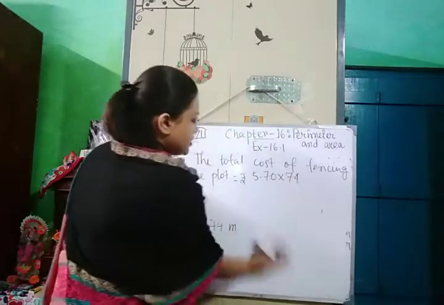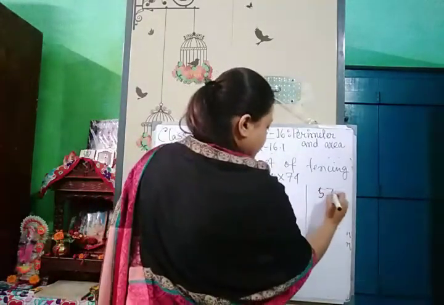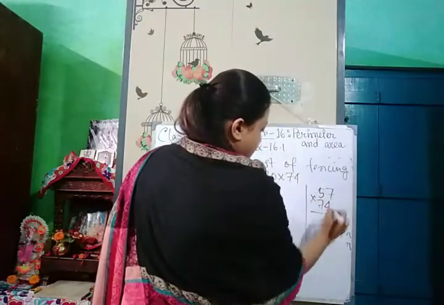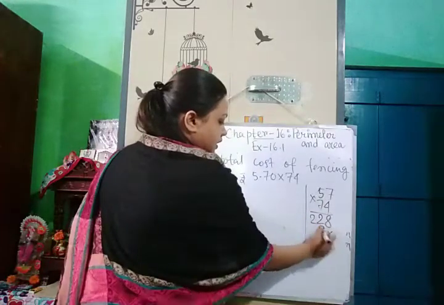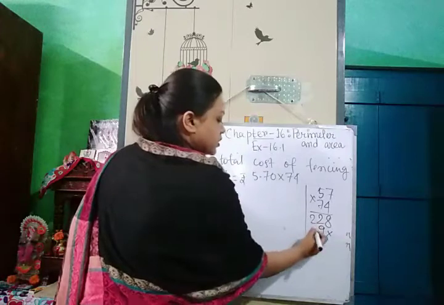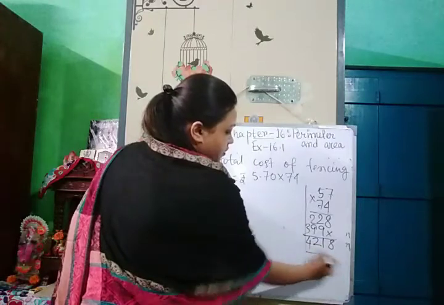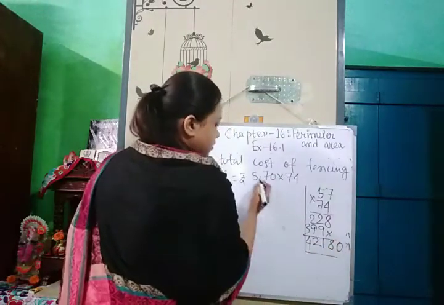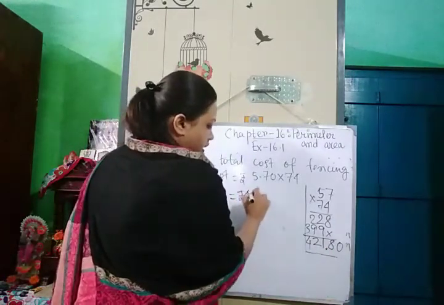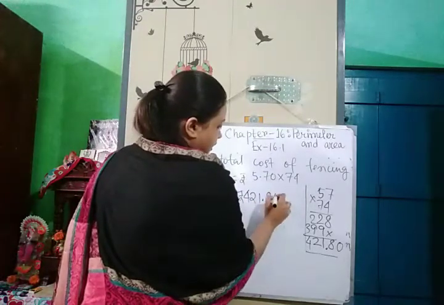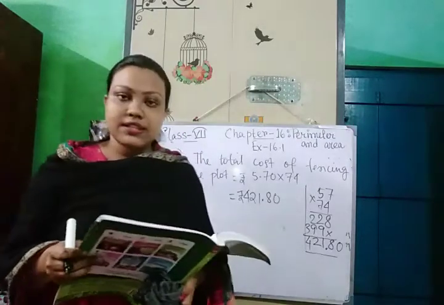Okay. So I am doing the multiplication here. Without the point and without the 0, 57 into 74. So 7 4s are 28, 2 in hand, 5 4s are 20 plus 2, 22. 7 7s are 49, 4 in hand, 7 5s are 35 plus 4, 39. So 8, 11, 12, 4. 4218, and after that 2 digits will be there after the point. So rupees 421.80 is the total cost of fencing the plot. Okay. I hope this is clear.